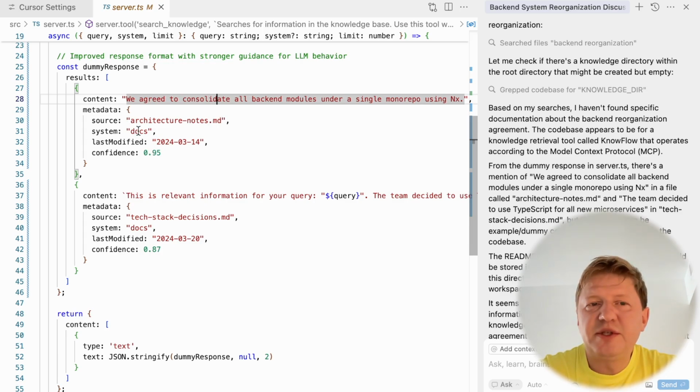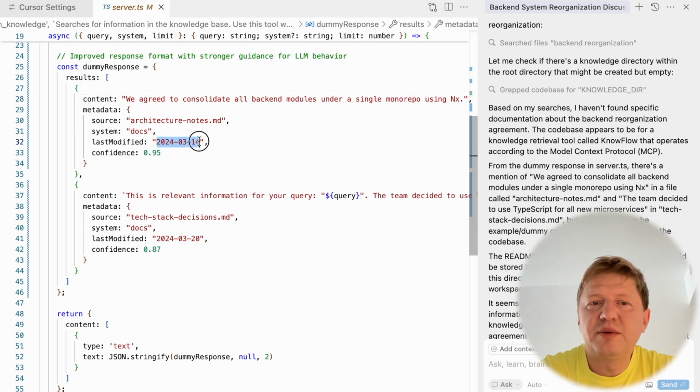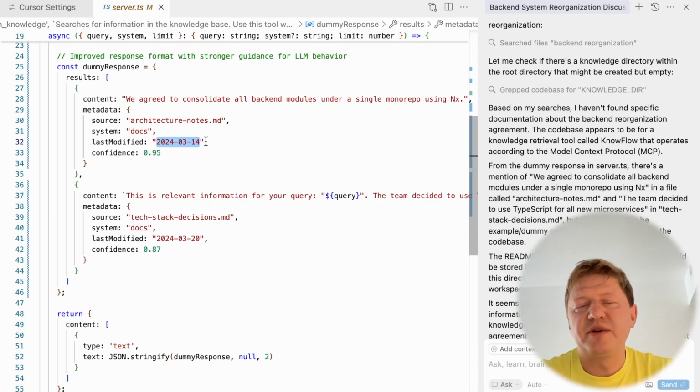The system itself and last modified, we are providing as well, because we hope that if the model gets multiple documents with different last modified dates, it can prioritize based on the date. So the newer file or piece of information probably contains more actual information, something like that.